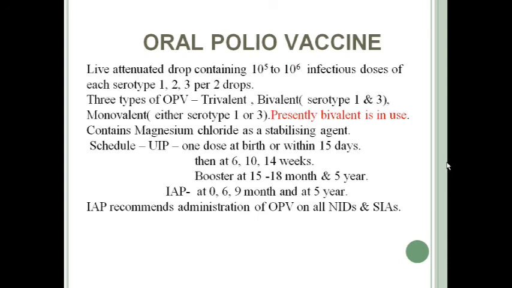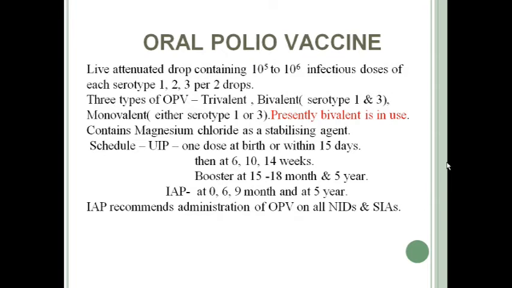Next is your polio vaccine. As you know, there are 2 types of polio vaccine. One is oral polio vaccine, and another is inactivated polio vaccine, that is IPV. So we will discuss one by one. Oral polio vaccine is a live attenuated vaccine containing 10 to the power 5 to 10 to the power 6 infectious doses of each serotype, that is serotype 1, 2 and 3 per dose. The dose of oral polio vaccine is 2 drops. So each 2 drops contains 10 to the power 5 to 10 to the power 6 infectious doses of each serotype 1, 2, 3.